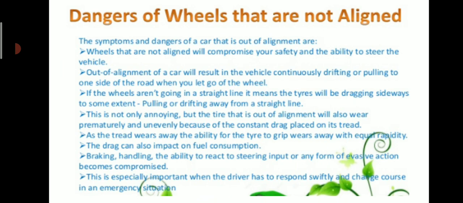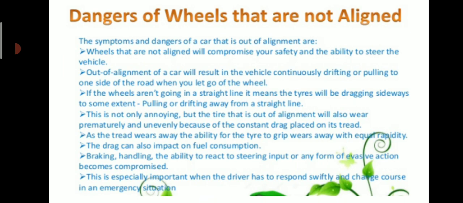If the wheels aren't going in a straight line, it means that the tires will be dragging sideways to some extent, pulling or drifting away from the straight line. This is not only annoying, but the tire that is out of alignment will also wear prematurely and unevenly because of the constant drag placed on its tread.